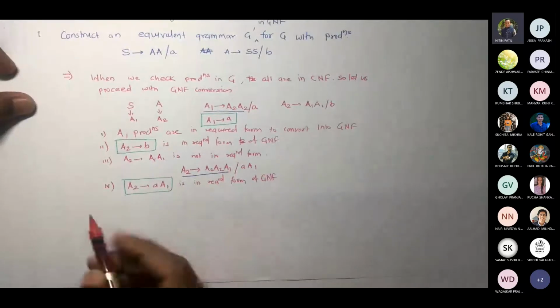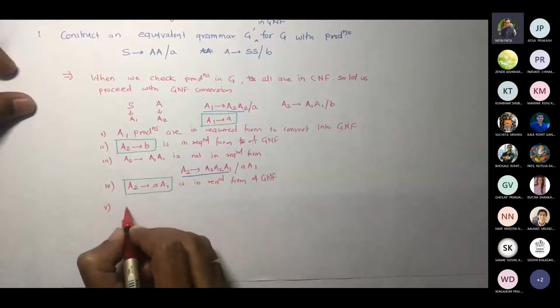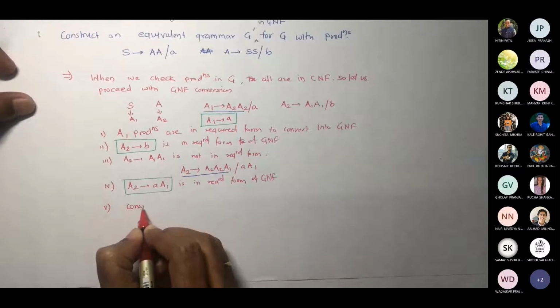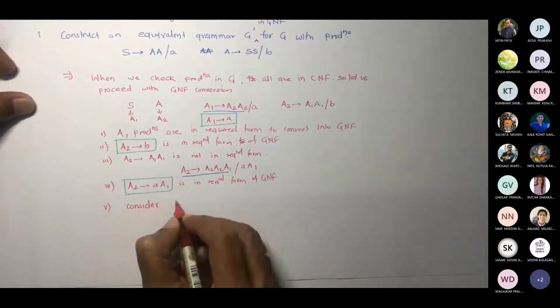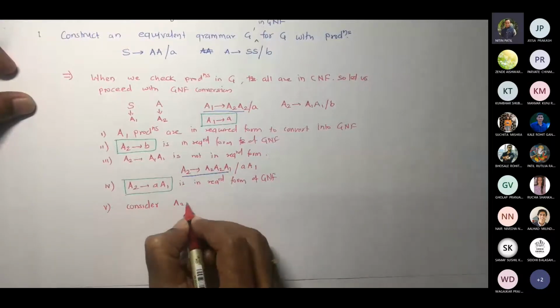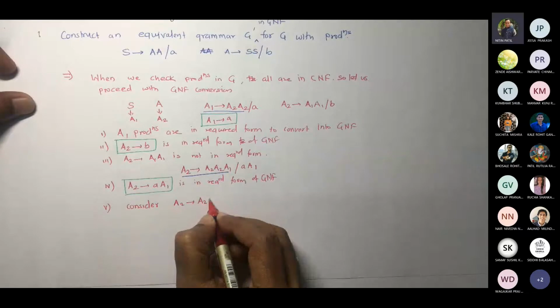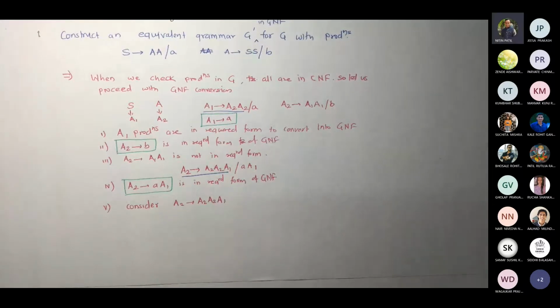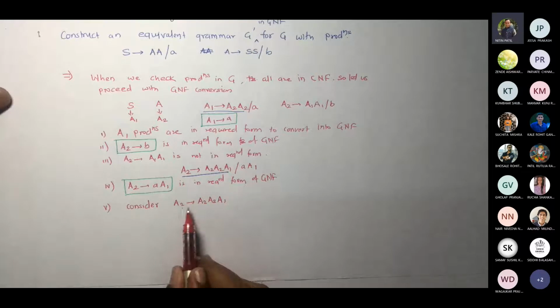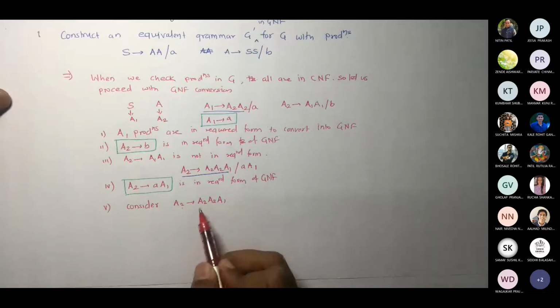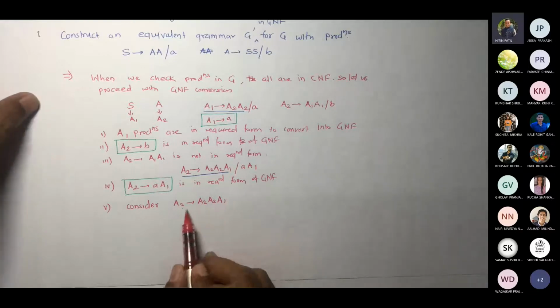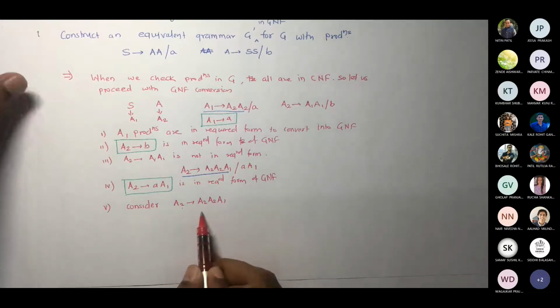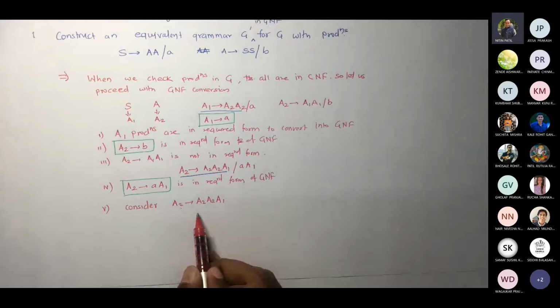Now, fifth one. So consider A2 gives A2 A2 A1. Whenever you see that this index and the first index of the leftmost variable of a production match, listen carefully what I said.